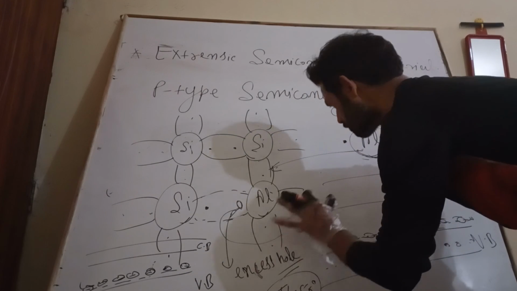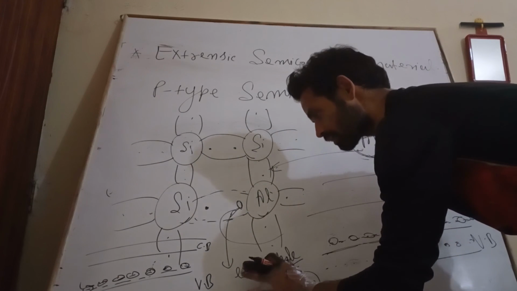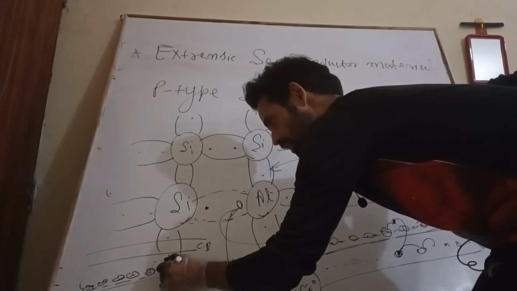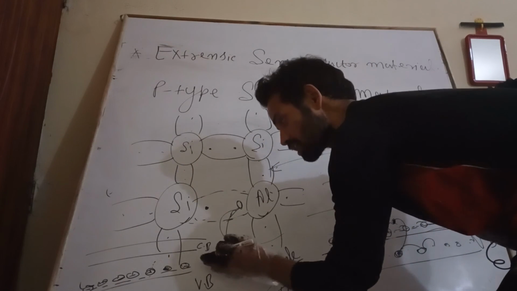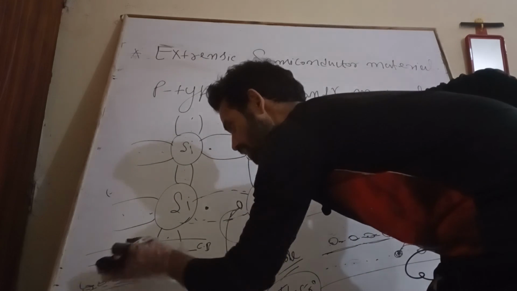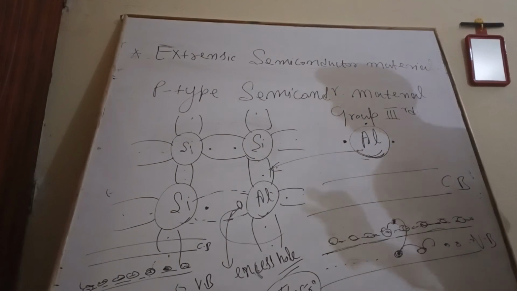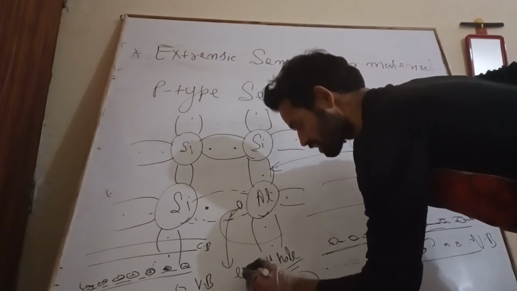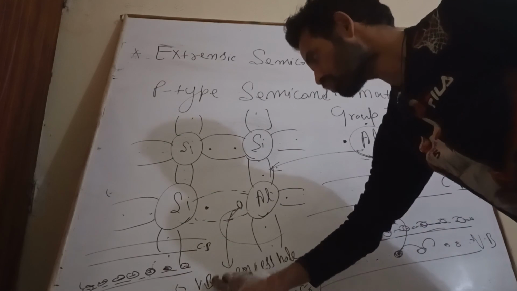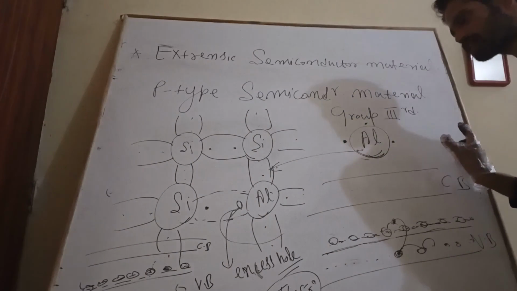The impurity atom from the third group of elements accepts the electron from the valence band, due to which there is a formation of an acceptor energy level. Corresponding to that, there is a formation of a hole within the valence band. Hence this impurity atom is known as an acceptor impurity atom.